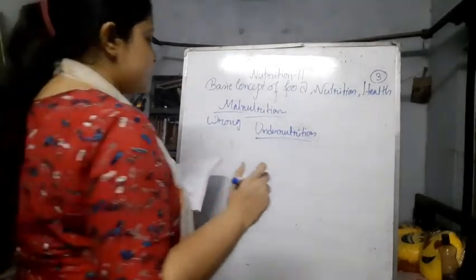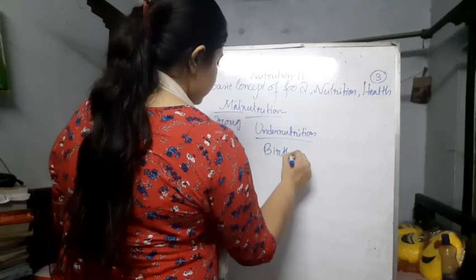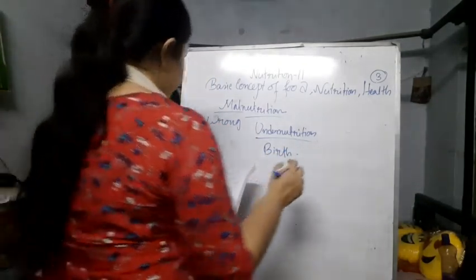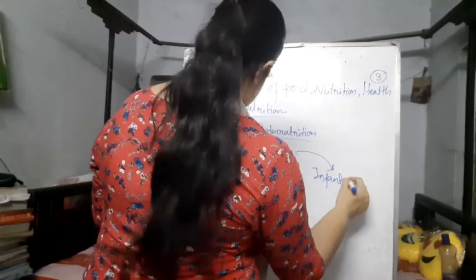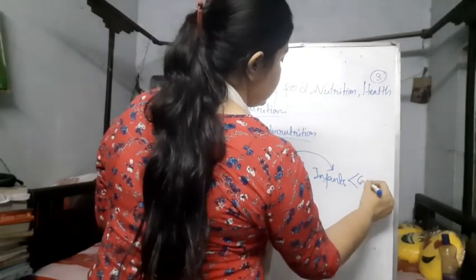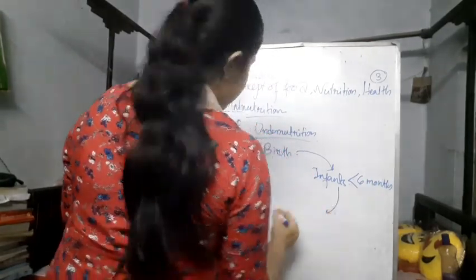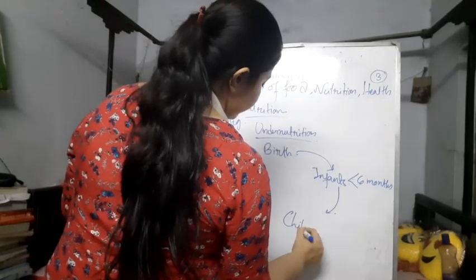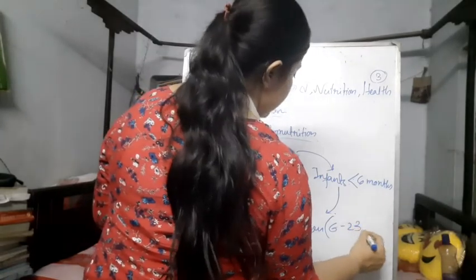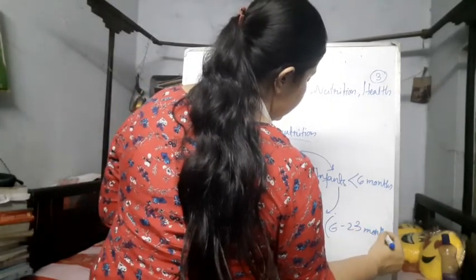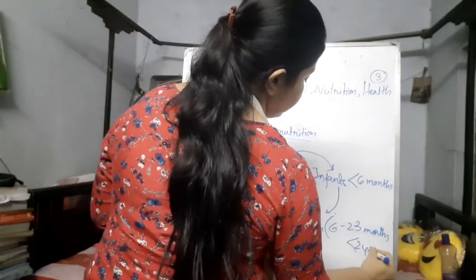First we can start with birth, and then the infants who are less than 6 months, then the children whose age is between 6 to 23 months, less than 2 years.